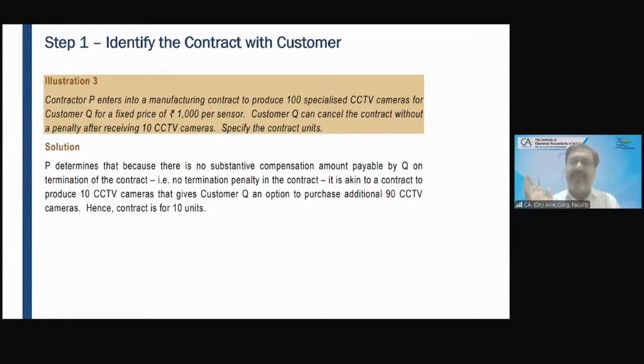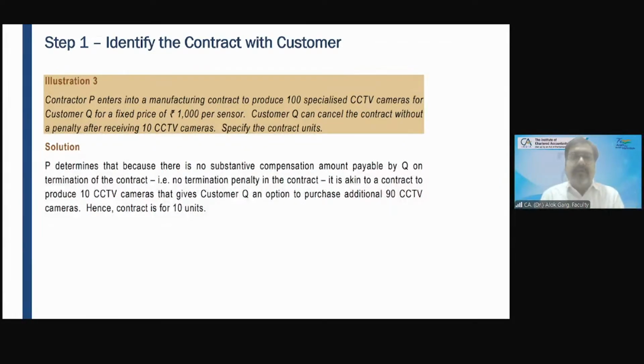Cover all the illustrations from the ICAI study material, RTP, etc. All the concepts will be covered in the class, not to worry, with examples and some case studies. But all the examples from the ICAI study material, due to time constraints, I will not be able to cover, so you have to cover them in your self-study.